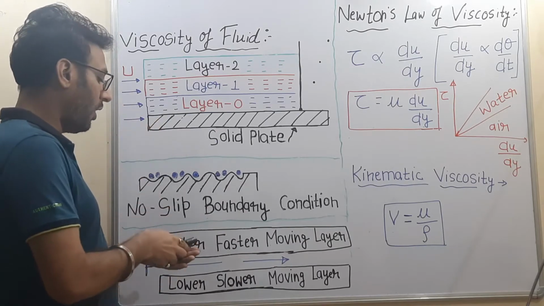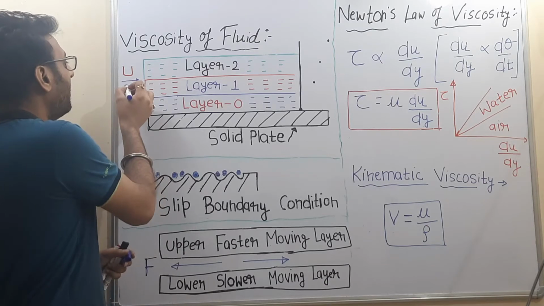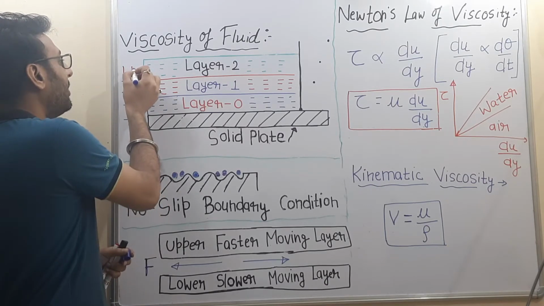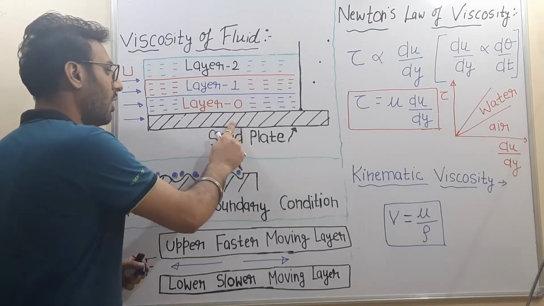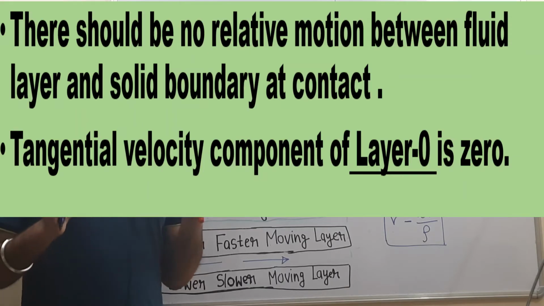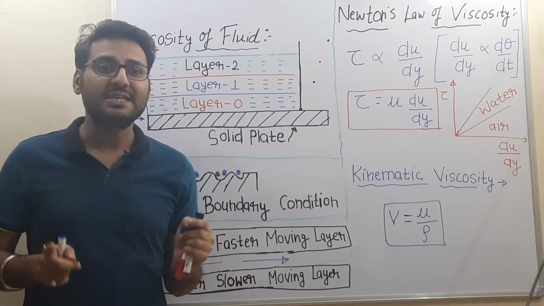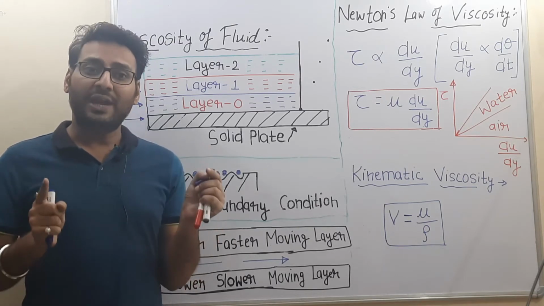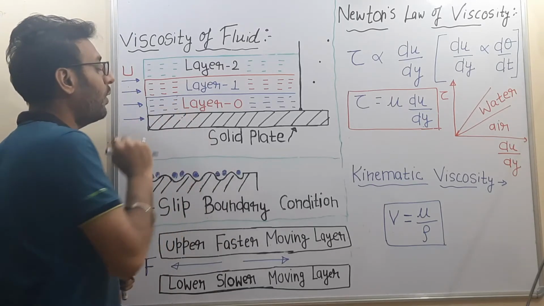Consider the flow of the fluid over a flat plate. Now this fluid is flowing with the velocity of capital U meter per second over this stationary solid plate. According to the no-slip boundary condition, there should be no relative motion between the fluid layer and the solid boundary at contact. In other words, the tangential component of velocity of layer 0 is 0.